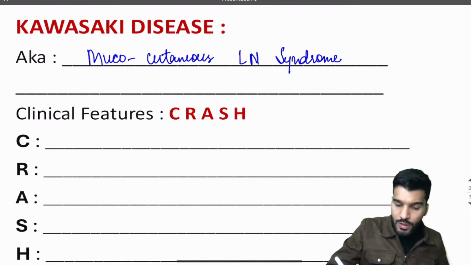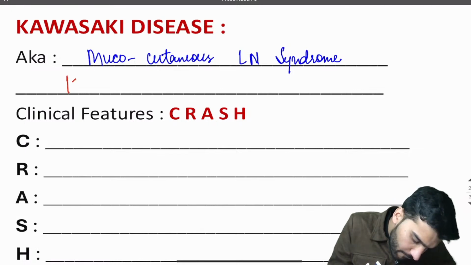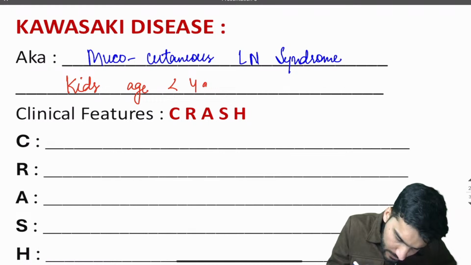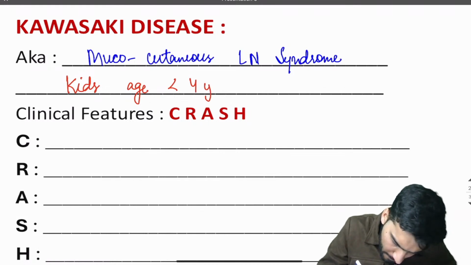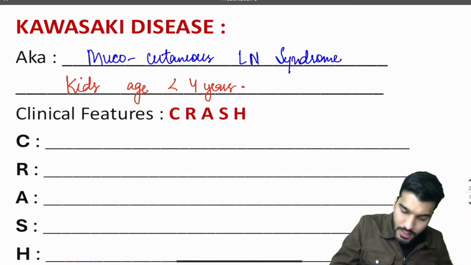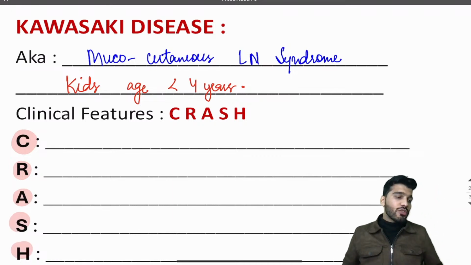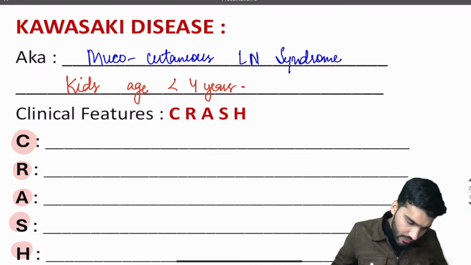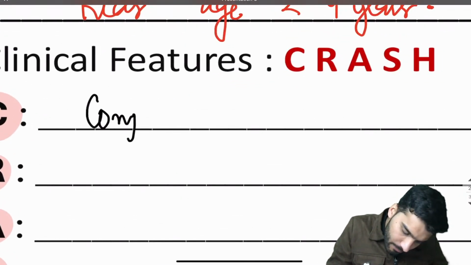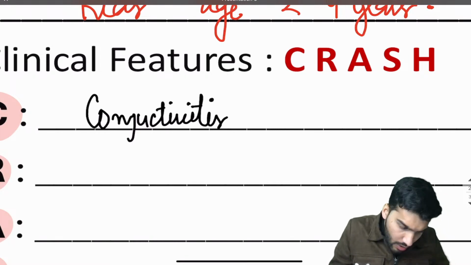It usually affects kids less than 4 years of age. Now what are the clinical features? You remember CRASH, C-R-A-S-H, crash or cream. Now C, what is C? C is going to be conjunctivitis.